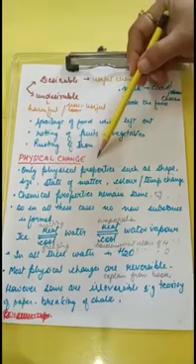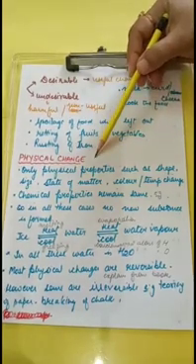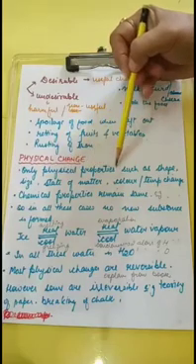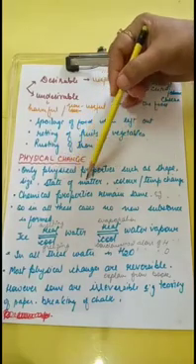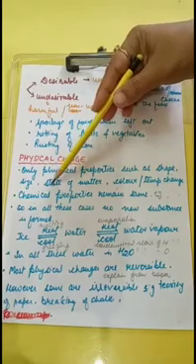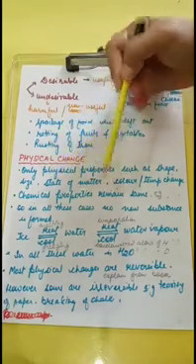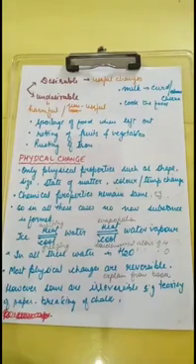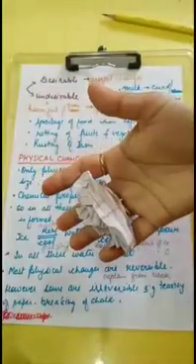Now coming to our physical changes. What are physical changes? In this, only the physical properties such as shape, size, state of matter, color and temperature change. The chemical properties remain the same. Now I'll show you some examples for this. See, this is paper. If I crush it, it still remains paper. If I tear it, I can open it and I can tear it. It has just changed its shape or its size.